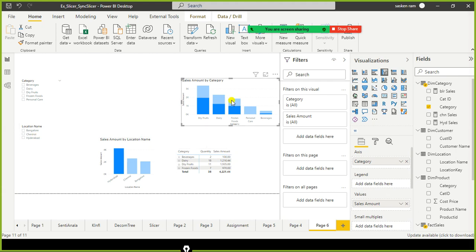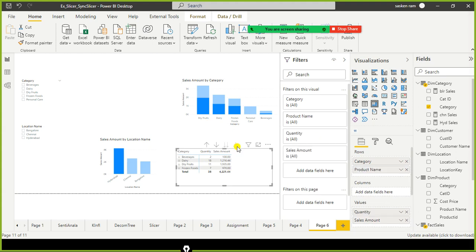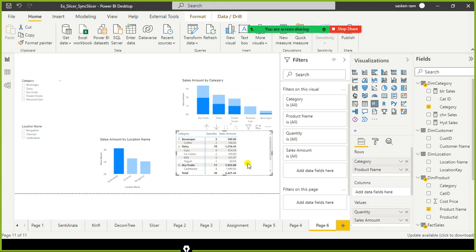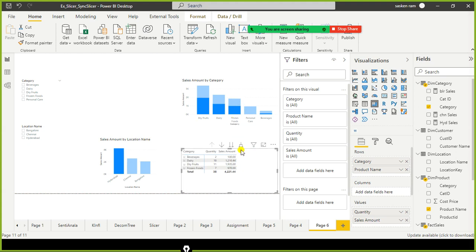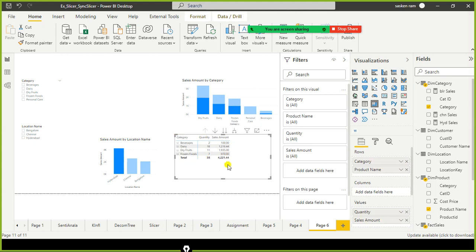Cross highlighting is applicable only for specific types of visuals, not all visuals. When it comes to the matrix, it displays beverages, frozen foods, and dairy and dry fruits. It is not displaying the irrelevant category, personal care, here. Let me just expand it. Let us see. Dry fruits, yes, this is the high level, right? Drill up, it should show all the categories. Cross highlighting is applicable for specific visuals, but visuals like the matrix display only the relevant items.